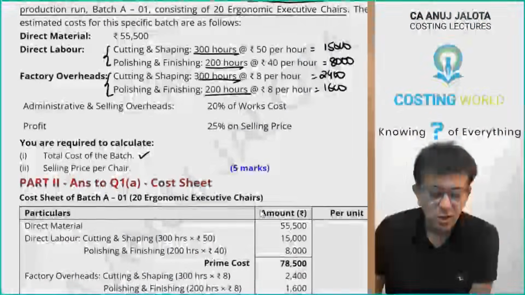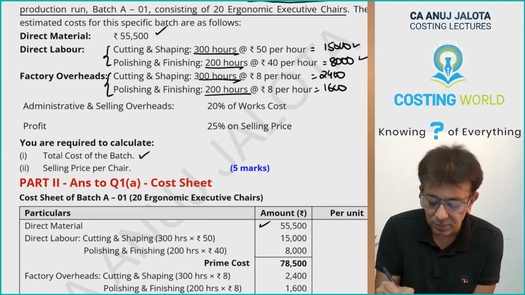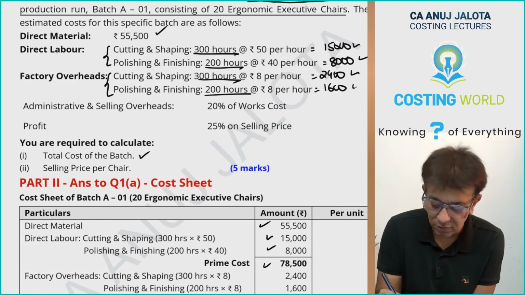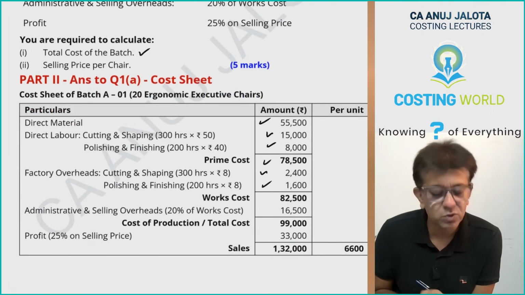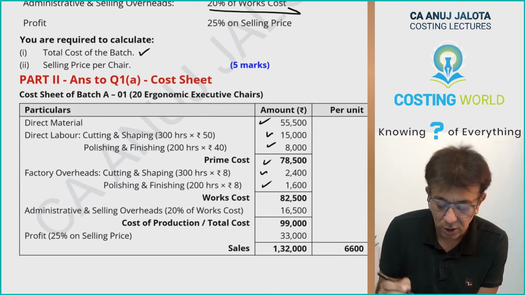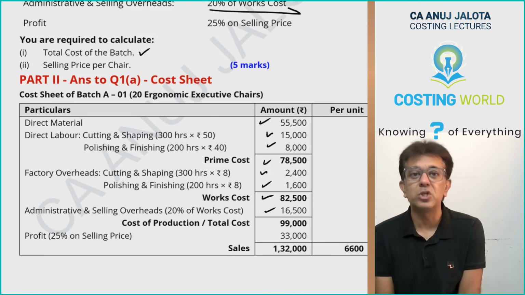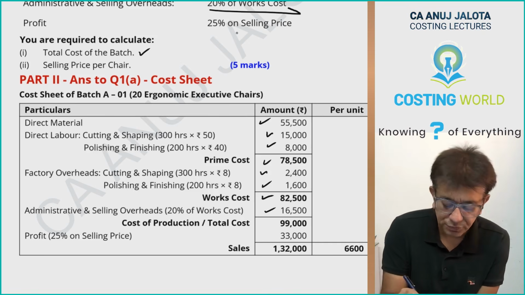Listen. Direct material is your first thing. There are two direct labor that I have written over here. Total will give you all prime cost. Add factory overheads, this and this. Once you all do that, this will give you all works cost. Then admin and selling overheads are 20% on works cost. So 20% of 82,500 will amount to 16,500. That'll give you your total cost.